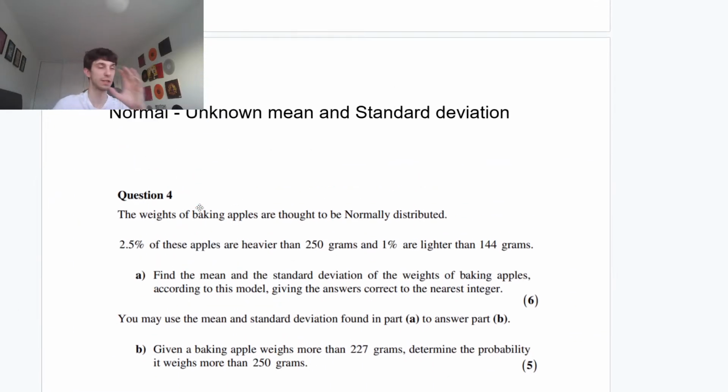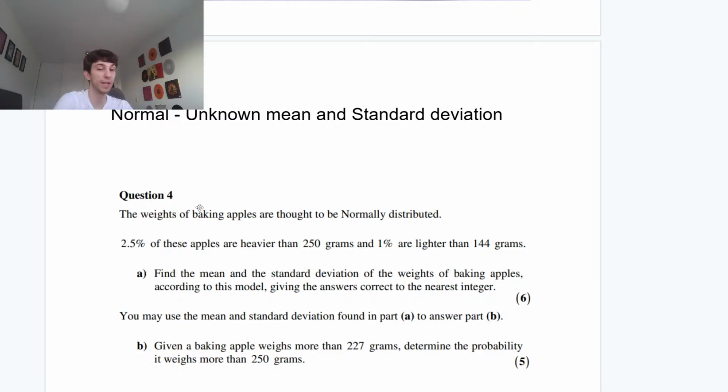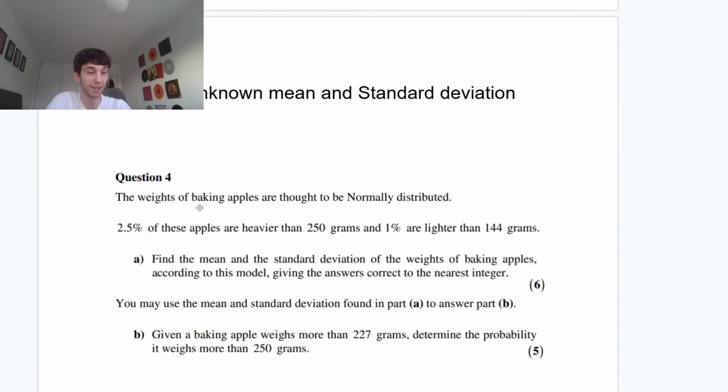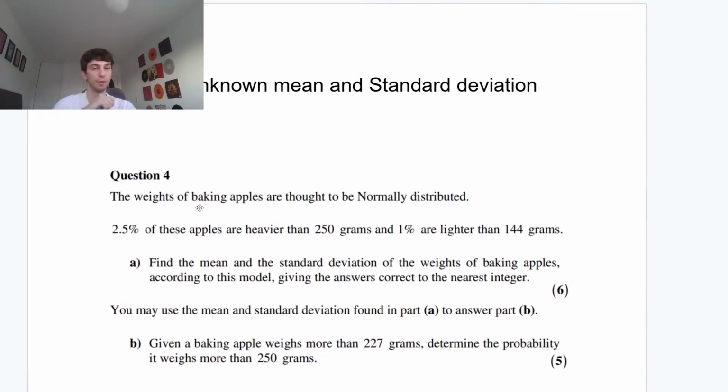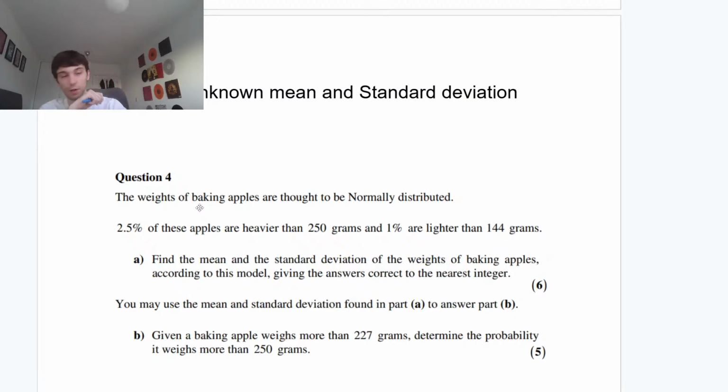Okay, so let's go through this question, guys. I hope that's good, Fred. But let's go. The weights of baking apples are thought to be normally distributed. 2.5% of these apples are heavier than 250 grams, and 1% are lighter than 144 grams. Find the mean and standard deviation of the weights of baking apples according to this model, and then give your answers correct to the nearest integer. Okay. So if in doubt, draw it out, guys.